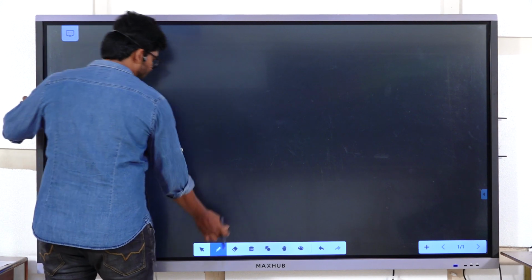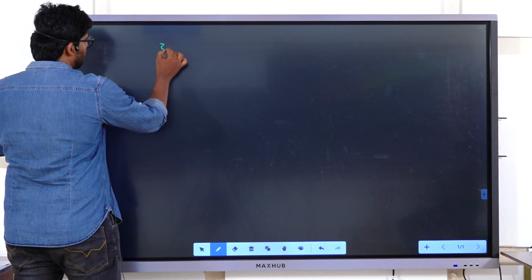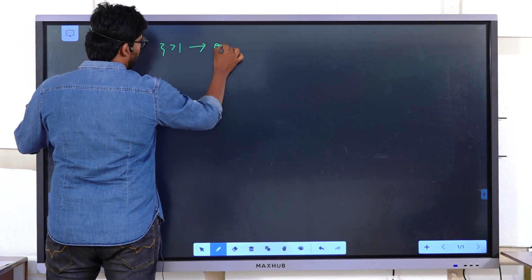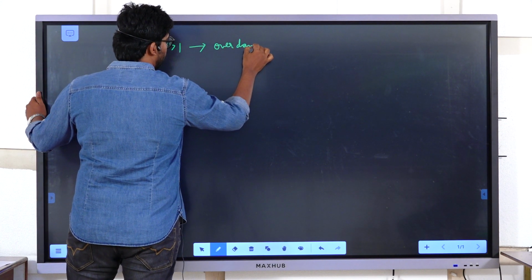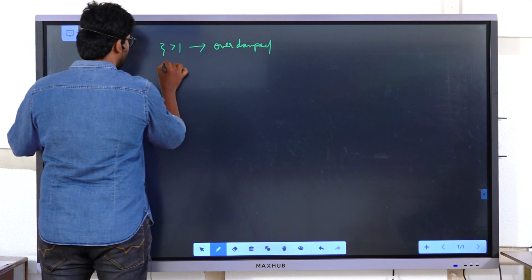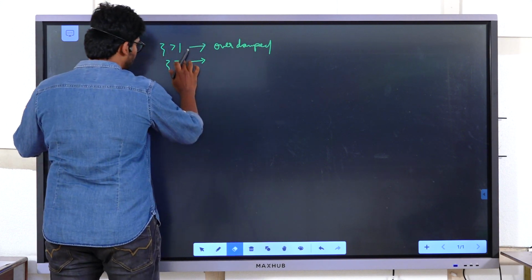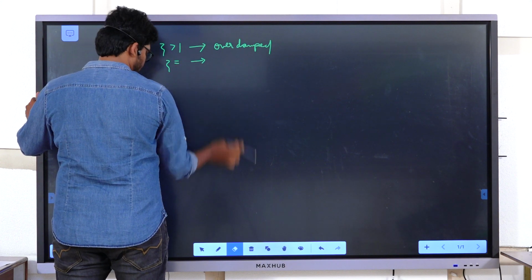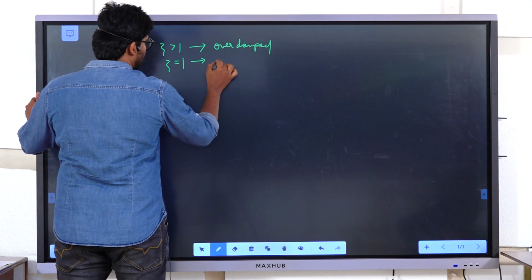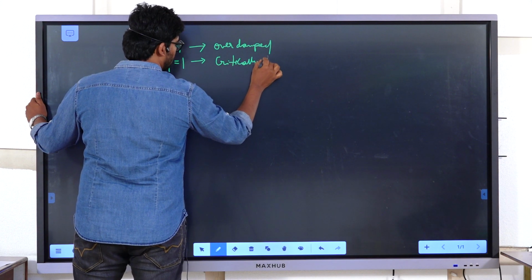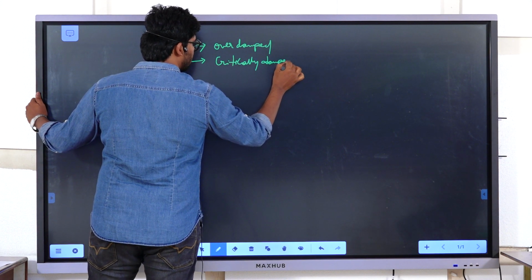If zeta is greater than 1, it is overdamped. If zeta is equal to 1, it is critically damped.